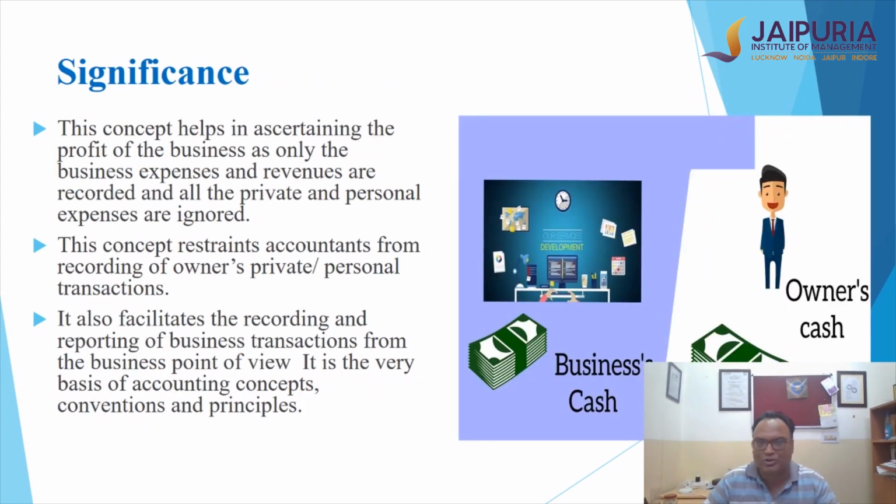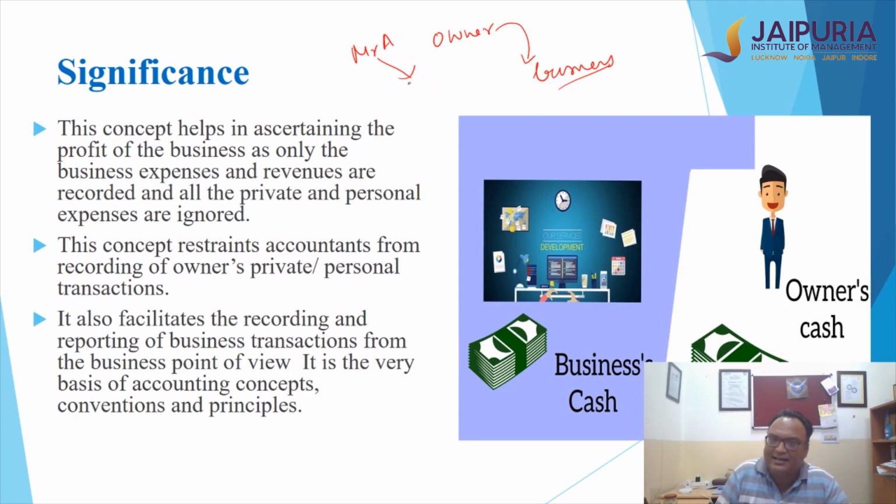Now, what does it mean because of this? It simply means that whatever amount the owner is bringing to the business, someone can ask how it is recorded in the books. So, whatever amount of money the owner brings to the business, because Mr. A must have given some amount of money to his own business. Technically, the money which is given by the owner is called capital. So whatever money is given by the owner is called capital for the business.